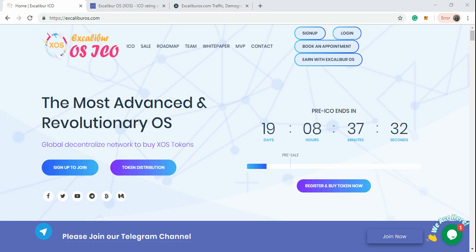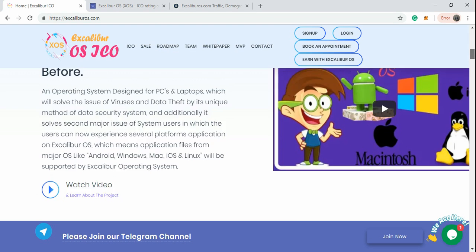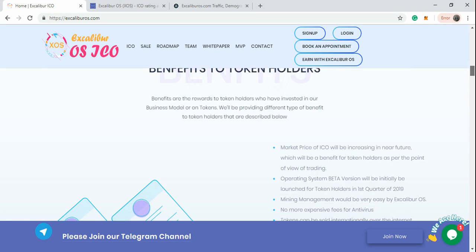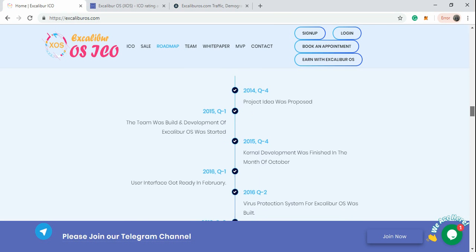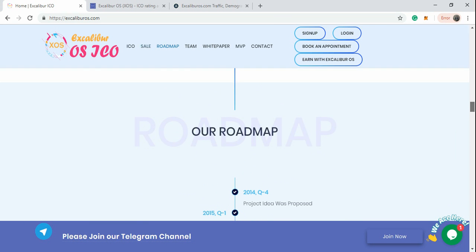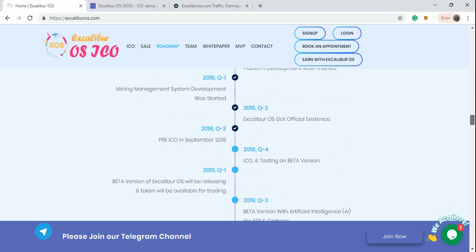And of course, you know, hacking and viruses are one of the major problems for people who use Windows and Apple. Now, Excalibur plans that with this operating system, you will not have issues with virus and hacking and all the rest. And you can see the roadmap here.